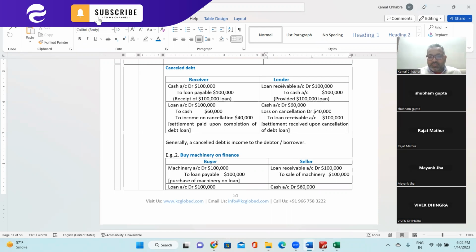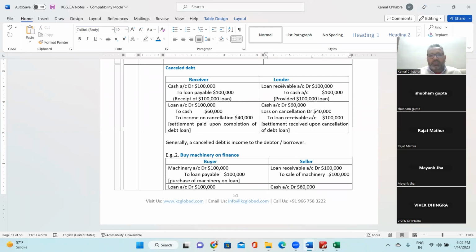The waiving of a loan due to bankruptcy, insolvency, or some other reason. Yeah, so debt may include two categories. One, the person to whom you have given goods or services, and he or she or the company needs to pay you money for those goods and services which you have rendered. That is your accounts receivable mainly. The other could be to whom you have lent money, given a loan, right?